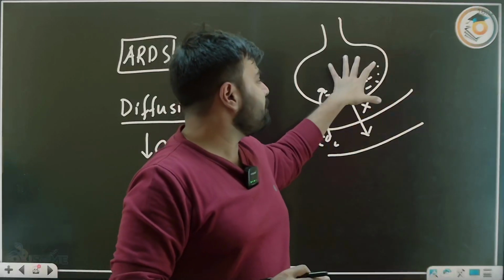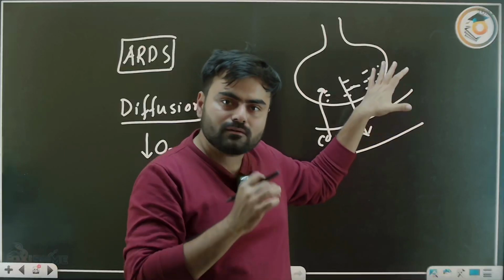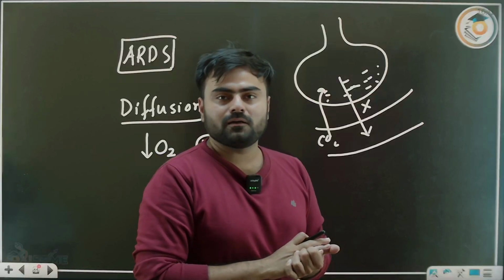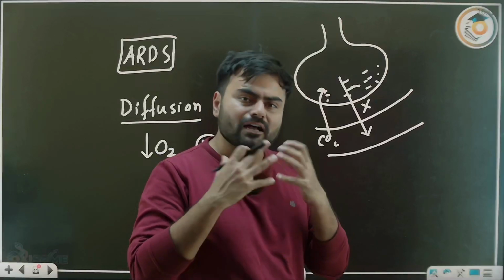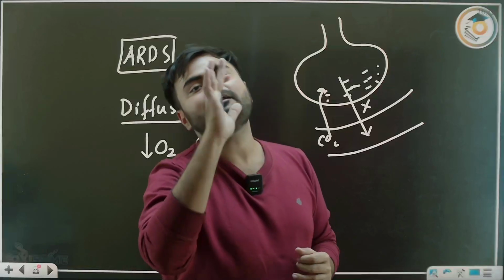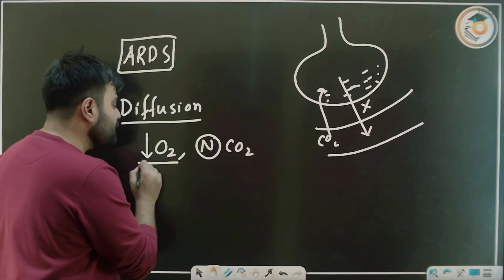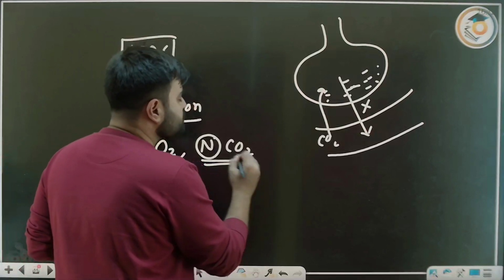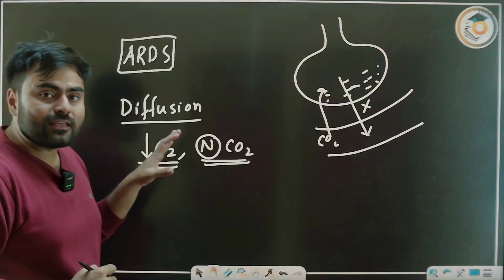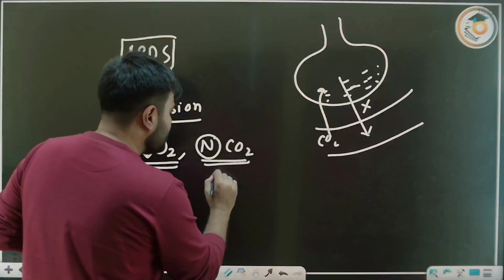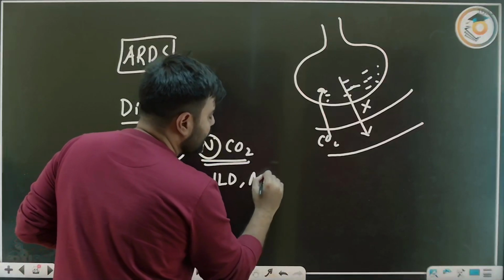So oxygen is not able to diffuse from this fluid filled alveoli, but the carbon dioxide diffusing power is much more. So carbon dioxide may diffuse. That's why in a diffusion problem, the oxygen will be less but carbon dioxide is normal, and that always happens in this type of diffusion problem like ILD or ARDS.